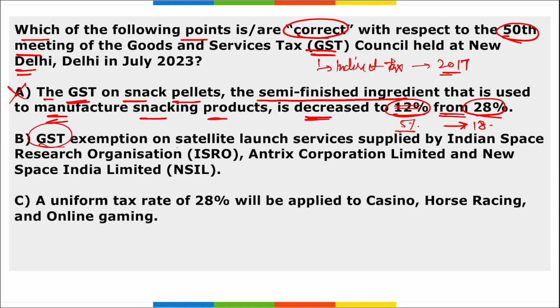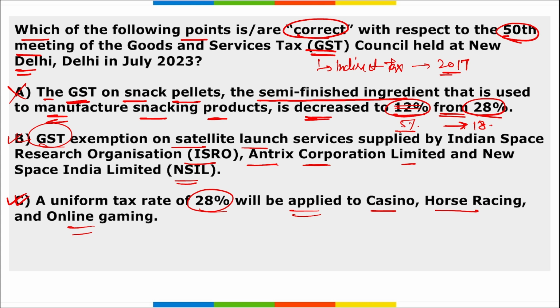Then GST exemption on satellite launch service supplied by ISRO, Antrix Corporation Limited and NSIL. Is it correct? So yes, GST exemption on these satellite launch services supplied by ISRO, Antrix Corporation Limited and NSIL. Then third is a uniform tax rate of 28% will be applied to casino, horse racing and online gaming. So yes, option C is also correctly mentioned here.